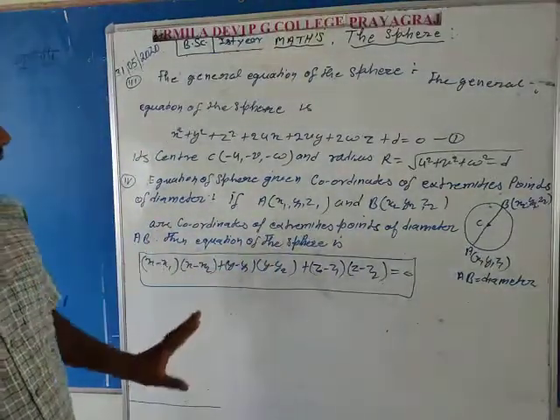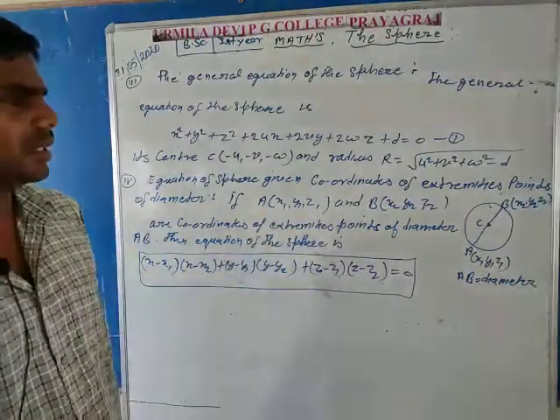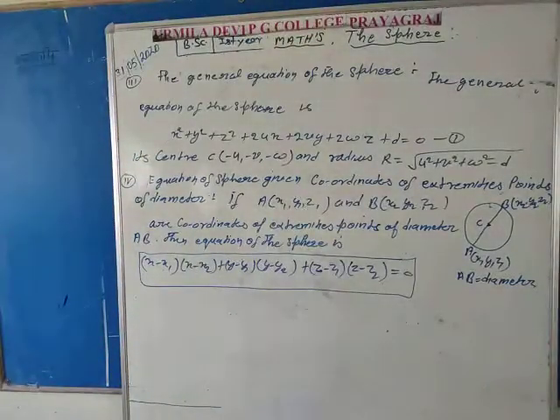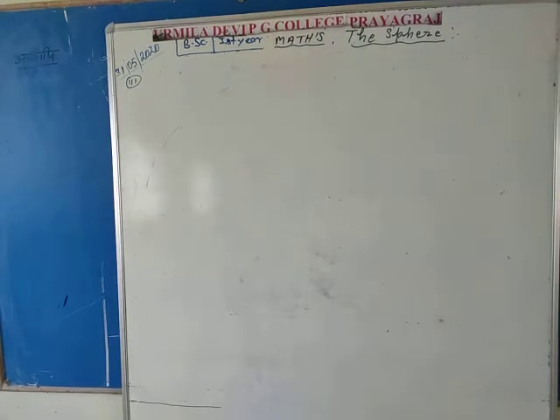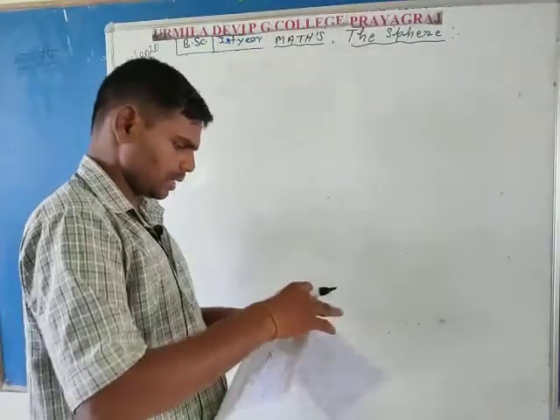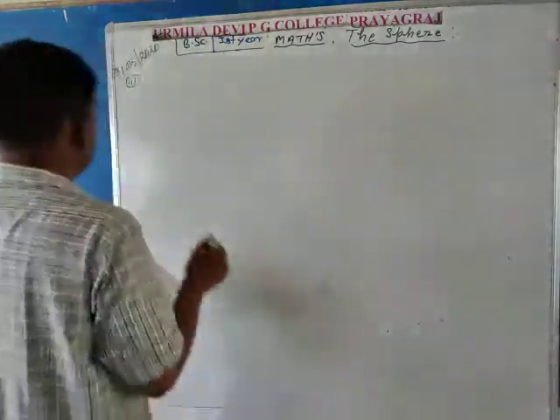Now consider some questions which are dependent on these articles. Write the questions which are dependent on the previous articles. First question is,